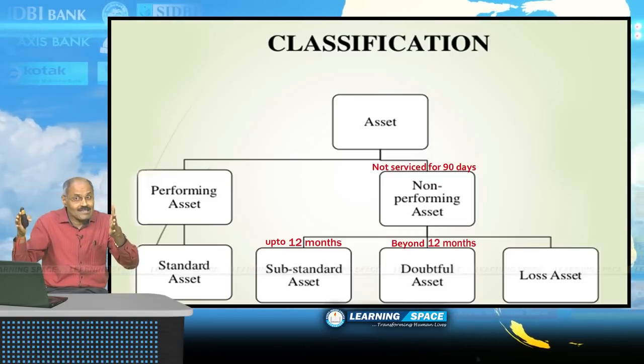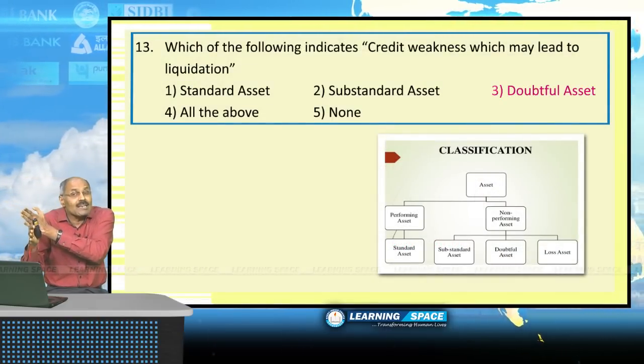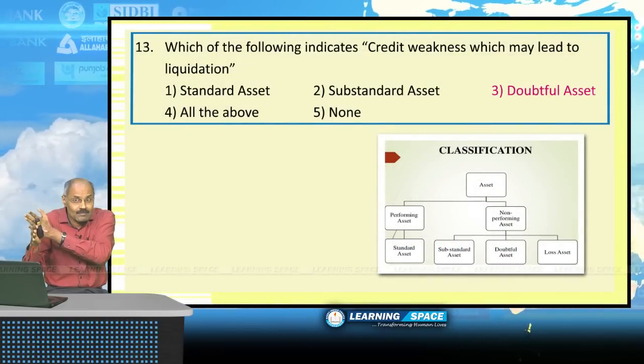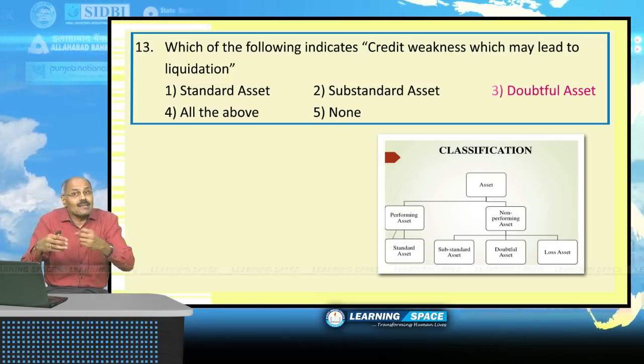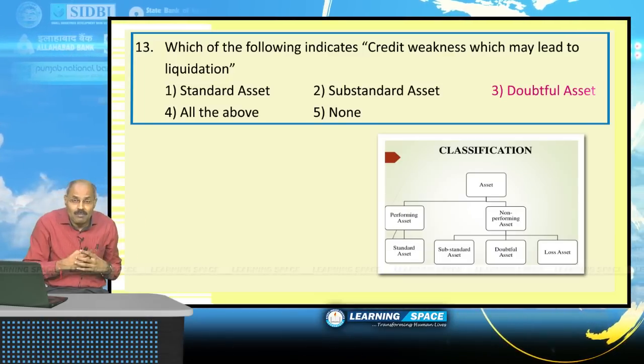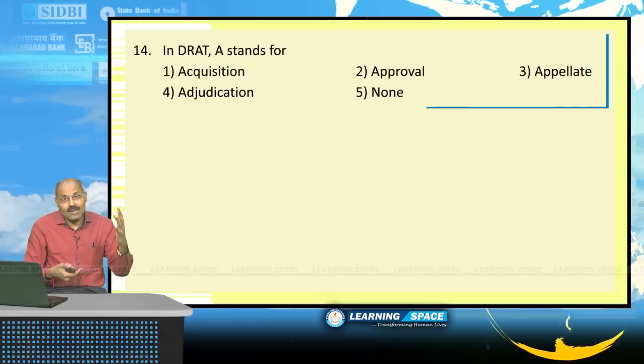Once it crosses 12 months, it is a doubtful asset. That means there is a credit weakness and that person may not be able to pay at all. Right? Look into the next one.